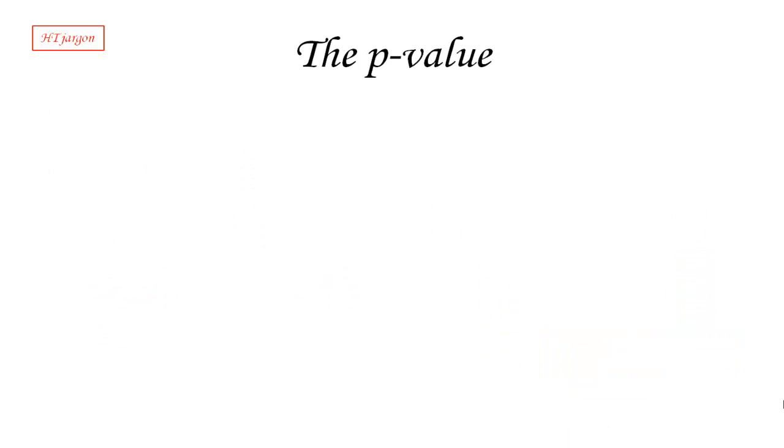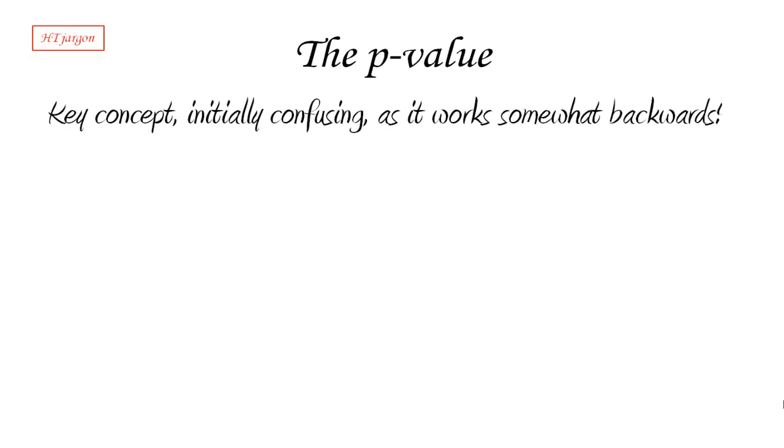So let's work some more on this p-value. Now, this is a key concept and it's initially confusing. One of the reasons is also because it works somewhat backwards. Not only is it confusing because its description, the way I have to describe it to you, is rather confusing, right? Assuming the null hypothesis, blah, blah, blah, what happens, etc., etc. You may want to review that whole definition. But it also works backwards.